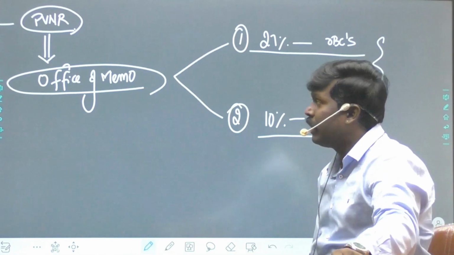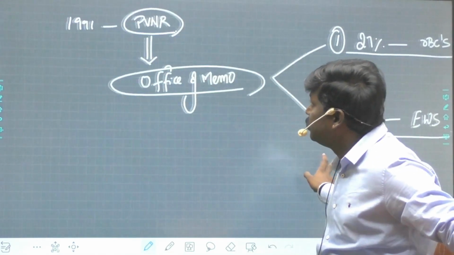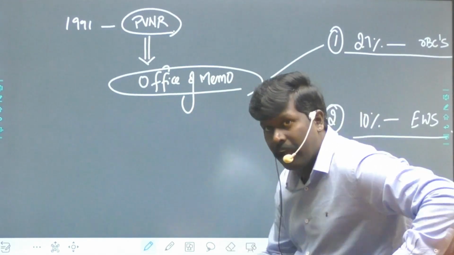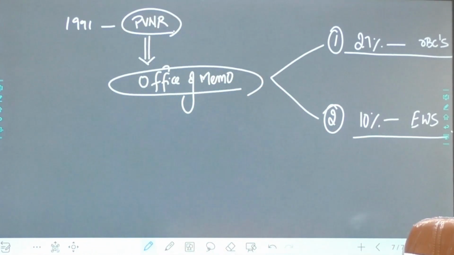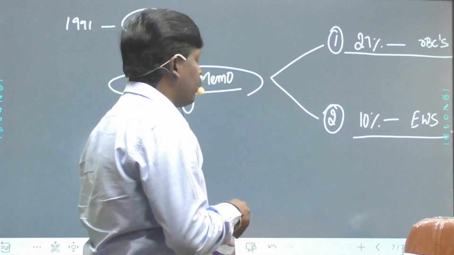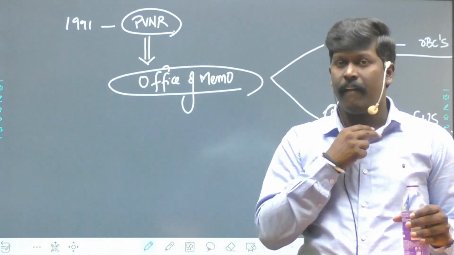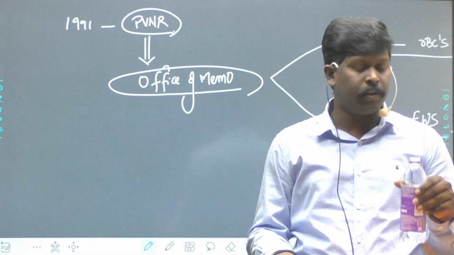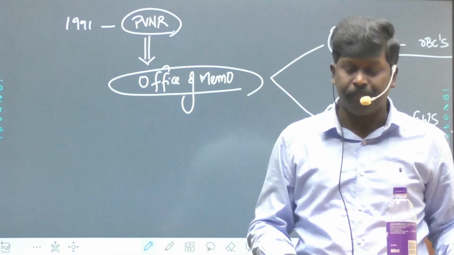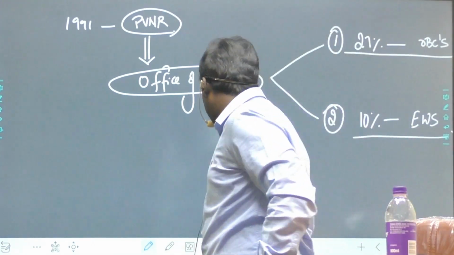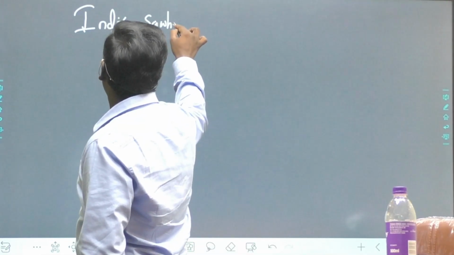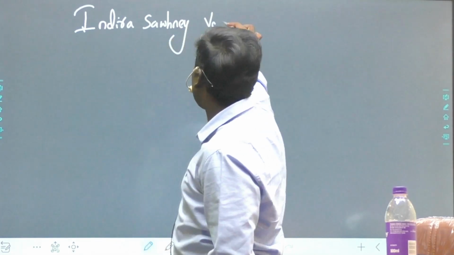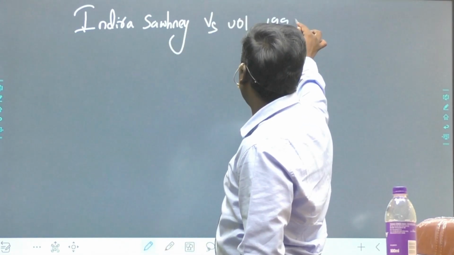So in 1991 only, economically weaker section reservations were proposed by our PV Narasimha Rao government's Office Memorandum. Now, this was challenged in the court. And the famous case was Indra Sawhney versus Union of India case, 1992.